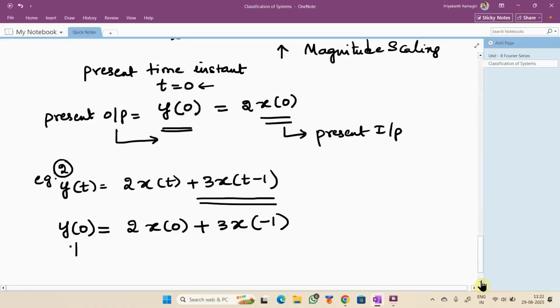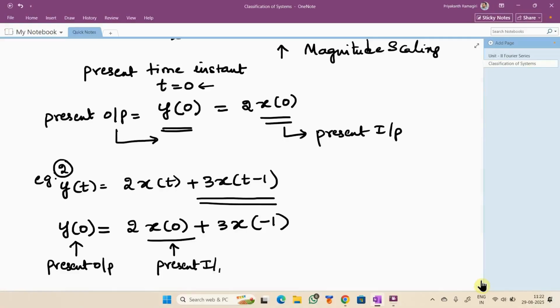Now, this we have already mentioned as the present output. What is this? Present input. Am I right? What does this become? x of 0 is present. What about x of minus 1? Does it become past?